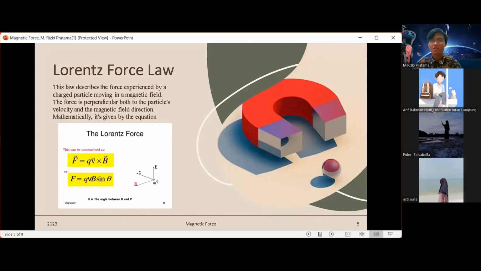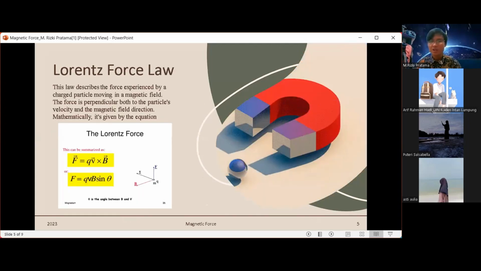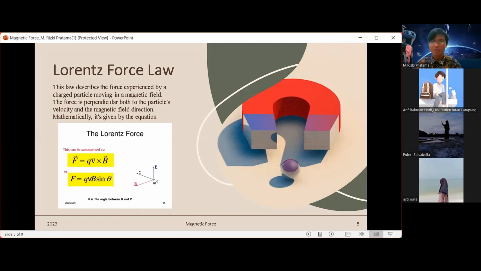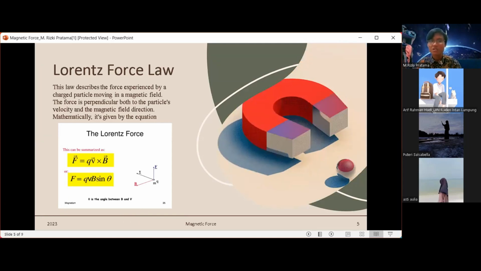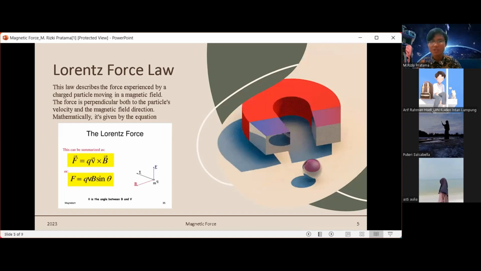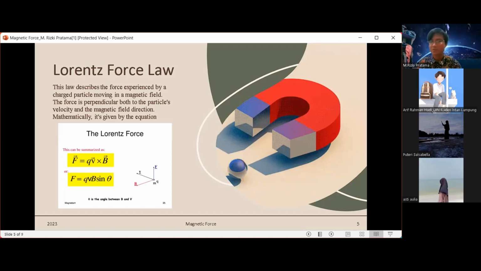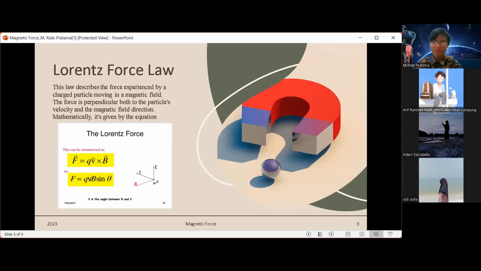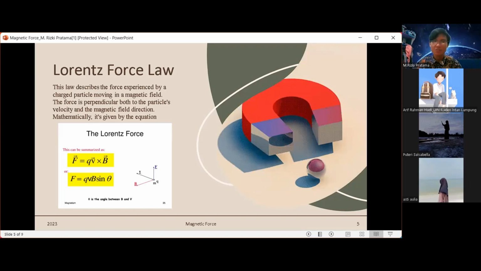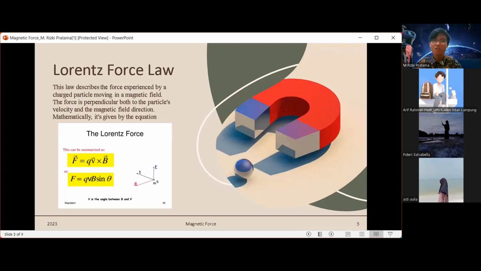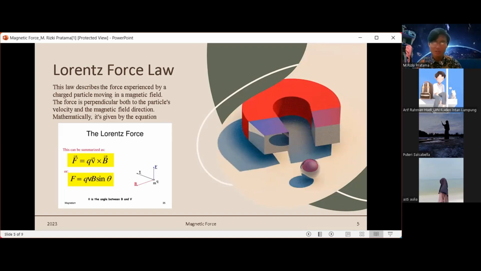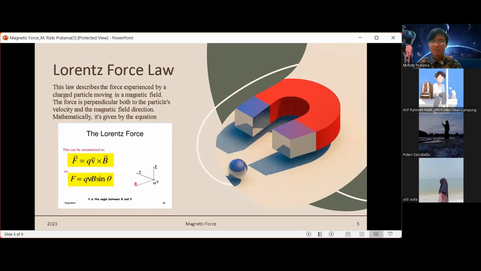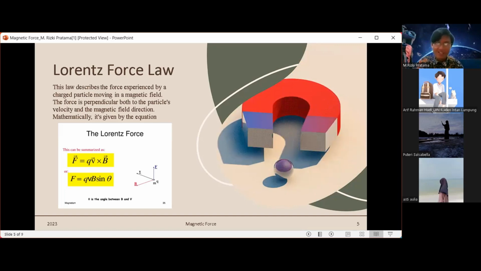Next, Lorentz force law. This law describes the force experienced by a charged particle moving in a magnetic field. The force is perpendicular both to the particle's velocity and the magnetic field direction. Mathematically, it's given by the equation. The Lorentz force can be summarized as F vector equals q V vector cross B vector, or F equals q V B sin theta.